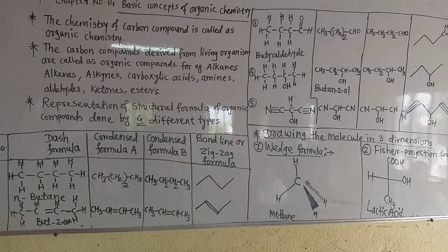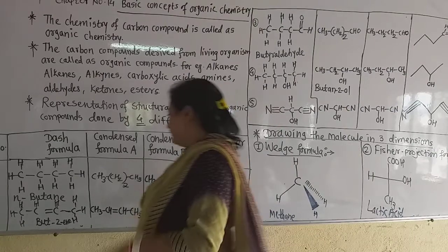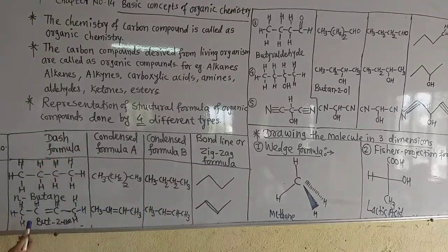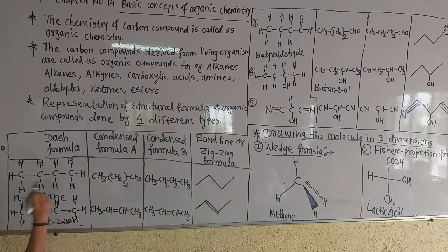Now see another example, that is but-2-ene. This is an alkene, but-2-ene. There is a double bond between the two carbon atoms. We show the double bond by a double dash between the two carbon atoms, and the other bonds are shown by a single dash between carbon and carbon, and between carbon and hydrogen.